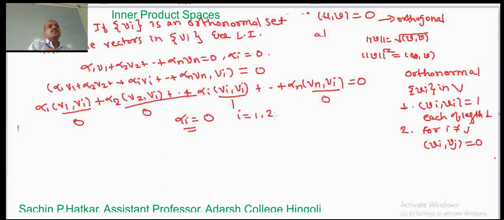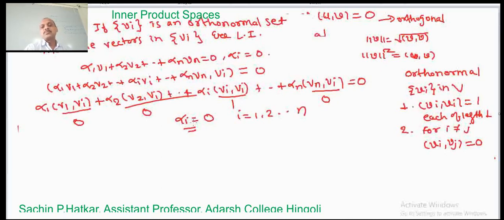When we put i equal to 1, we get alpha 1 equal to 0. When we put i equal to 2, we get alpha 2 equal to 0. So the linear combination equals 0 if and only if all the scalars are equal to 0, and therefore these vectors are linearly independent.